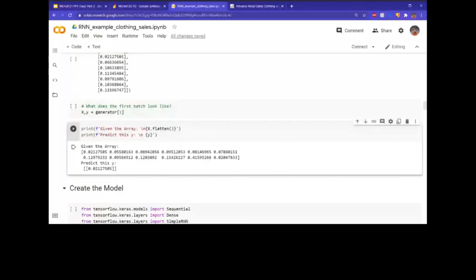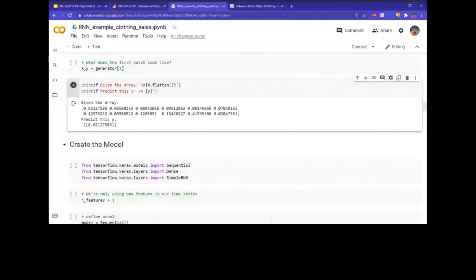So now that we have our batches, we are good to create our model. So let's create the model.